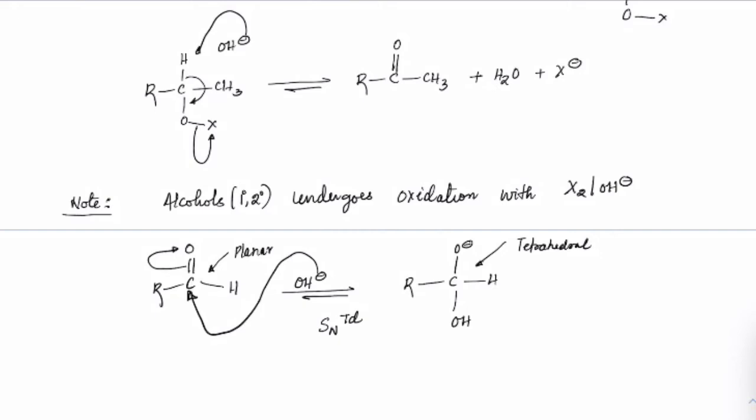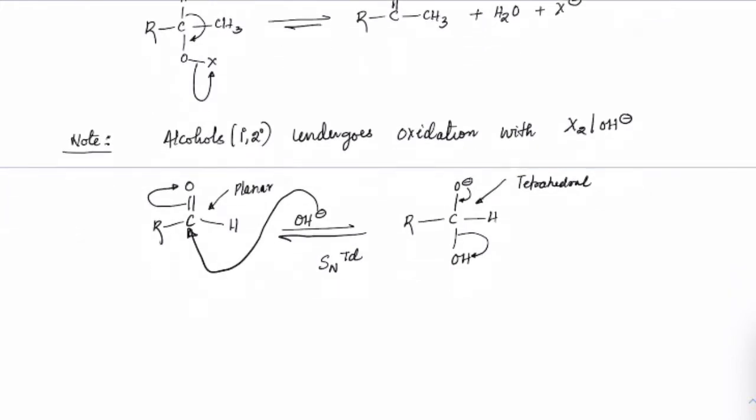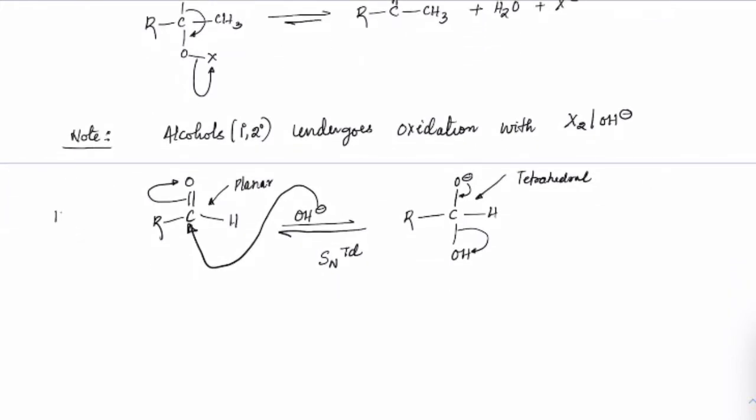We can say SNTD, but the problem is here O minus is again an unstable form, so it will come back here and remove OH minus, because the solvent itself is OH minus, so the reaction will again go back. And if you compare these two, the ketone is the more stable form here, so the reaction will be mostly in the backward direction. Got it? So this is the second important logic we must understand.